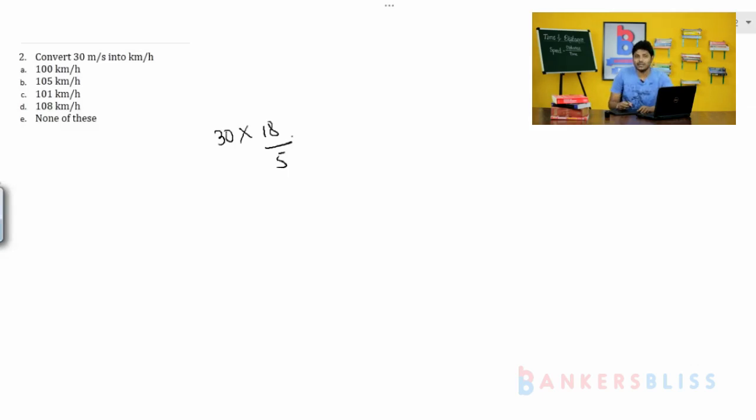From meter per second to kilometer per hour, you have to multiply by 18 by 5. From kilometer per hour to meter per second, if you want to convert, then you have to multiply by 5 by 18. So now see here, 5 6s are 30. Next, 18 6s are how much? 18 5s are 90, 18 6s are 108. So 108 kilometers per hour.